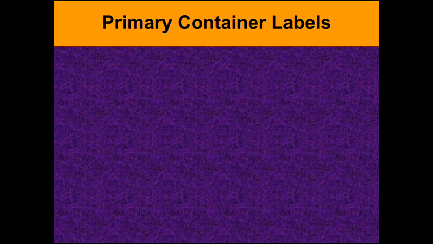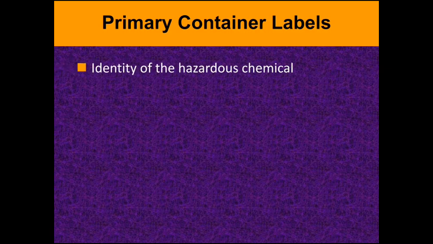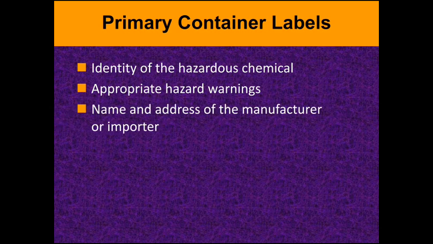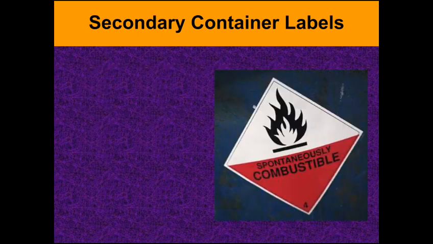And coming to primary container labels, how to label the chemicals, labeling of chemicals. First, we have to identify the hazardous chemical, and the appropriate hazard warning should be labeled on the container, and the name and address of the manufacturer or importer should be properly mentioned. Target organ effects, how the chemical is going to affect the human organs or any living beings. All these should be labeled properly.